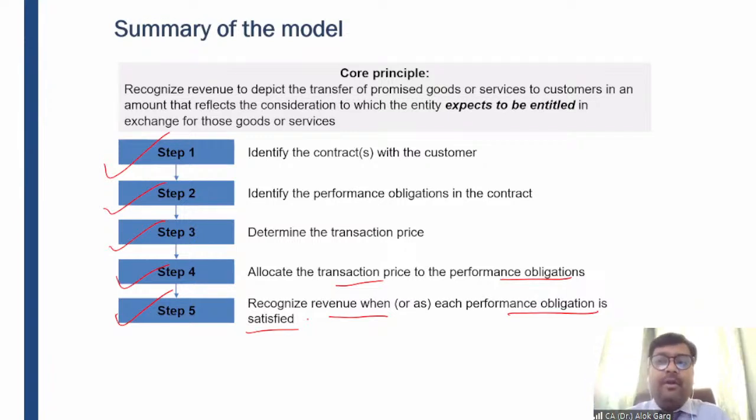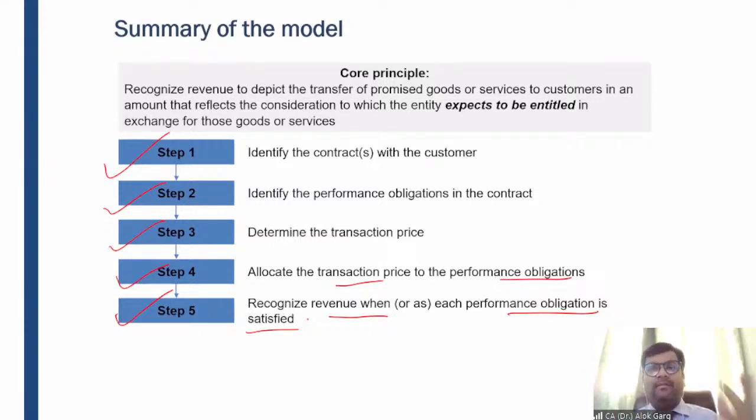So my dear friends, if you have to have command over this standard, first of all, you need to have a helicopter view of this standard with the help of this Voltas air condition example. This is the simplest example which I have taken so that you will always remember it, because everyone has an air condition in their houses or in their offices. So this relates to your life as well. Just think about that example and you will be able to demonstrate these 5 steps.